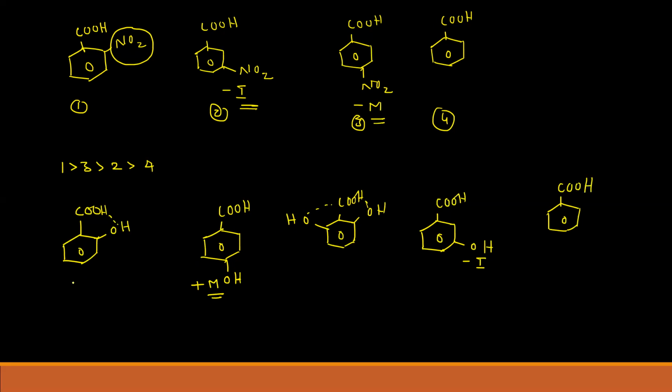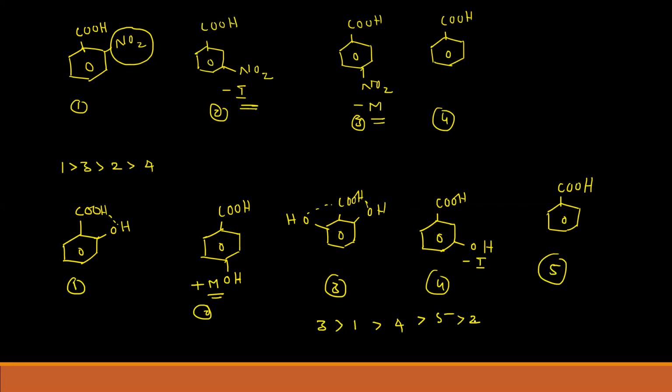If you compare the acidic strength of these, let's give the numbering 1, 2, 3, 4, 5. This is the most acidic because of more hydrogen bonding, then 1, and then 4 because of minus A, and then 5, and then 2 because of the plus M effect. So this is the order of acidic strength of the benzoic acids.